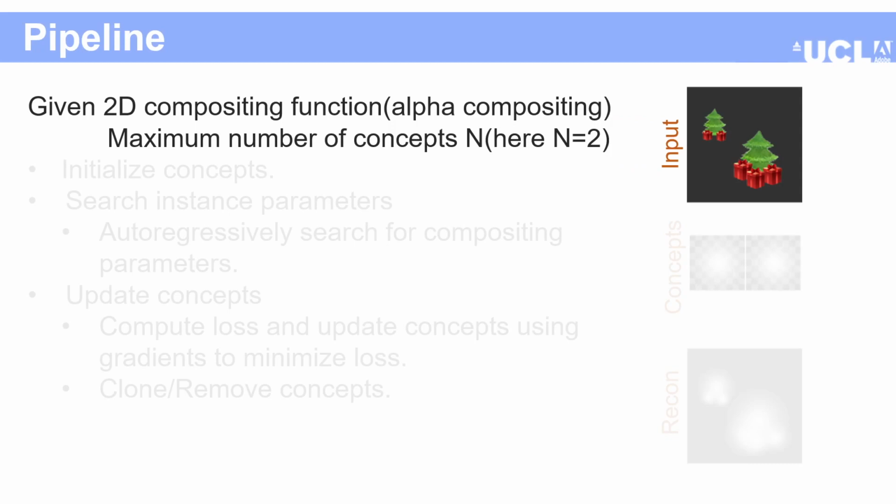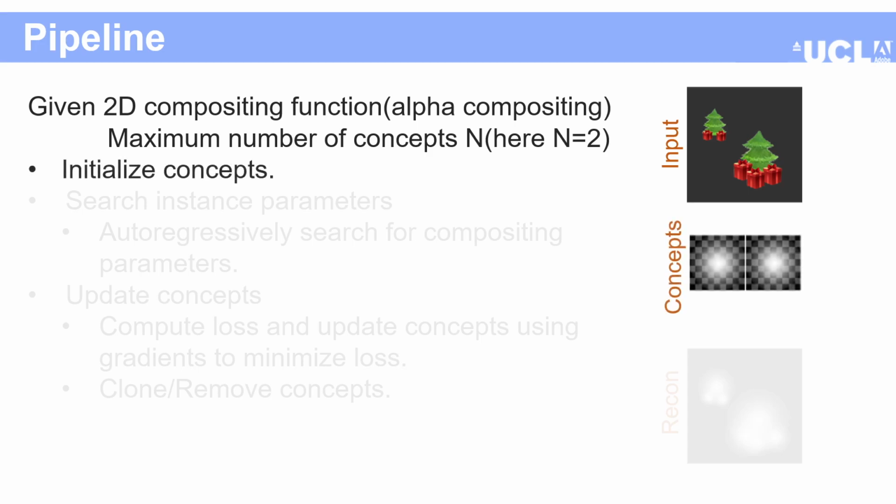Let's jump into our method. Let us take a toy example of the pattern shown on the right. We select this because the tree concept is repeated twice and the present concept is repeated 5 times in the same instance. It is important to notice that given only this image, unlike our method, none of the previous methods can give the tree and present as the repeating concept.